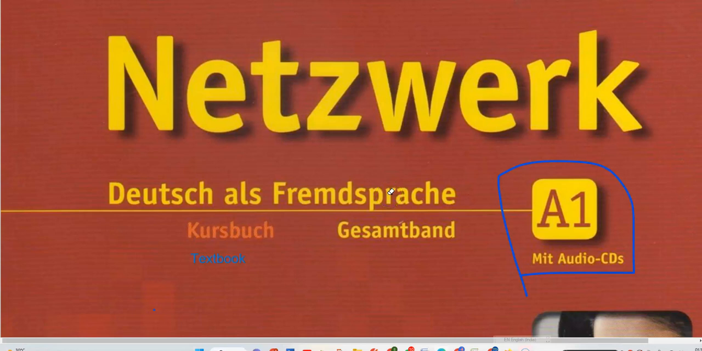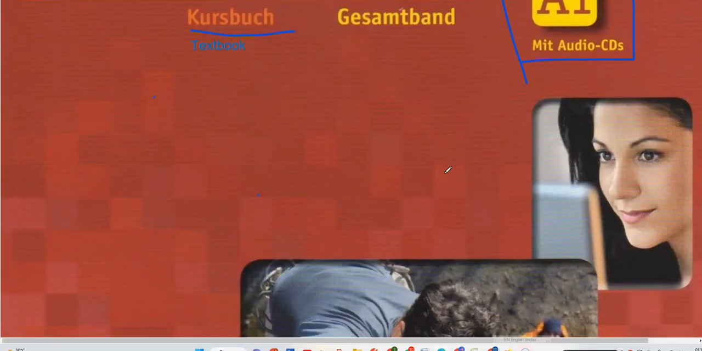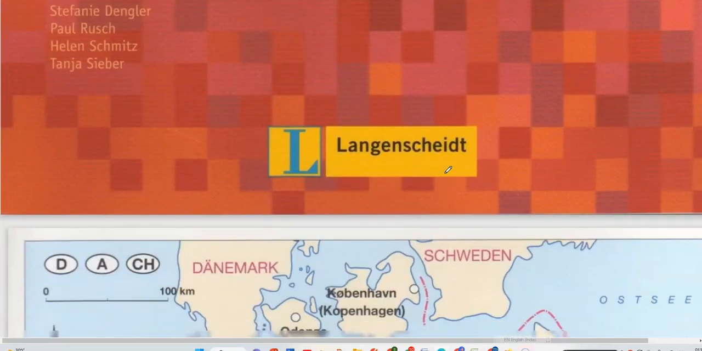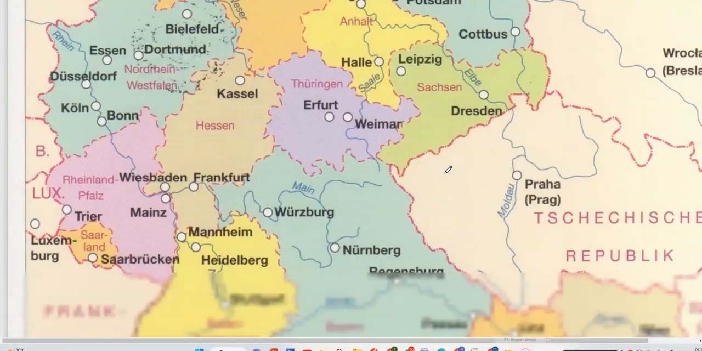Hello, today we are going to start the first lesson in the Netzwerk, the German book. The course book here is a textbook, Deutsch als Fremdsprache, German as a foreign language. So we are now entering into the book.